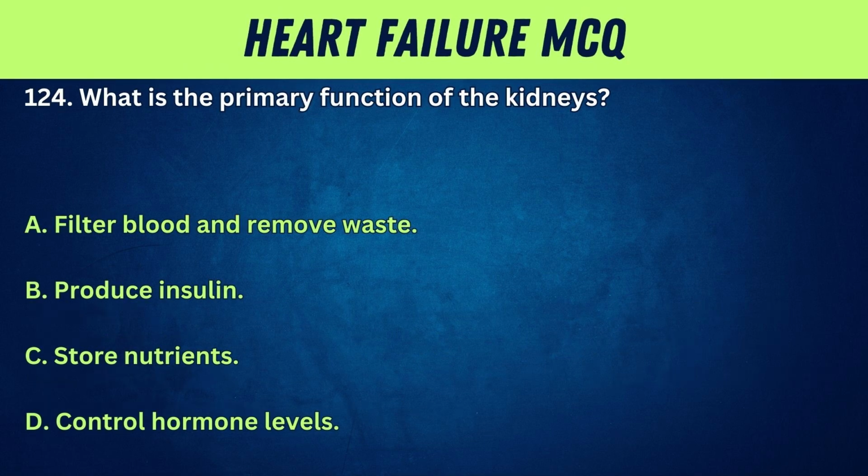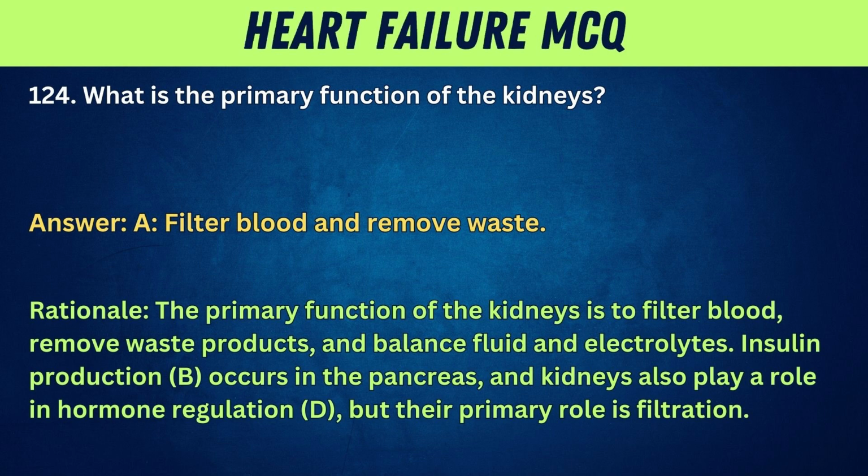124. What is the primary function of the kidneys? A. Filter blood and remove waste. B. Produce insulin. C. Store nutrients. D. Control hormone levels. Answer: A. Filter blood and remove waste. Rationale: the primary function of the kidneys is to filter blood, remove waste products, and balance fluid and electrolytes.